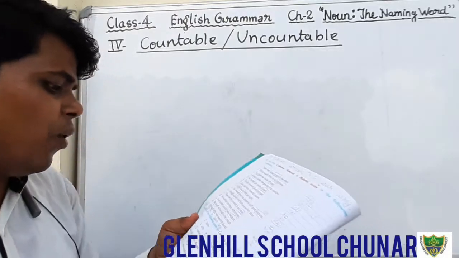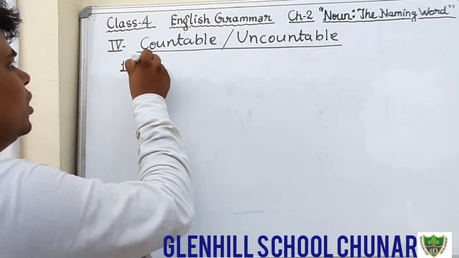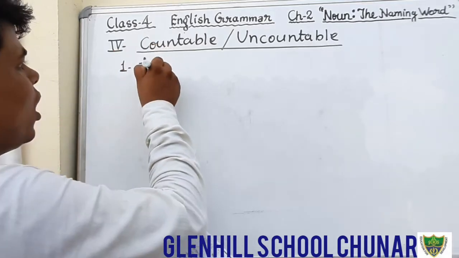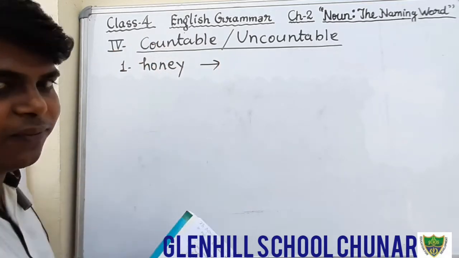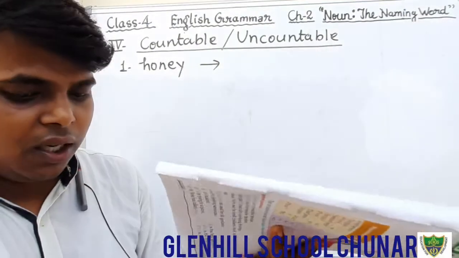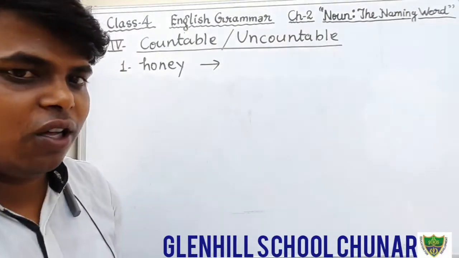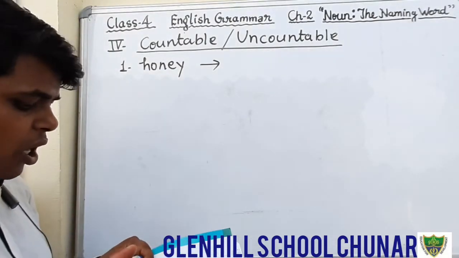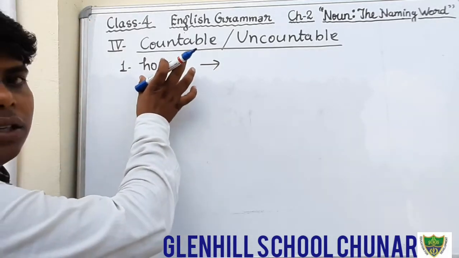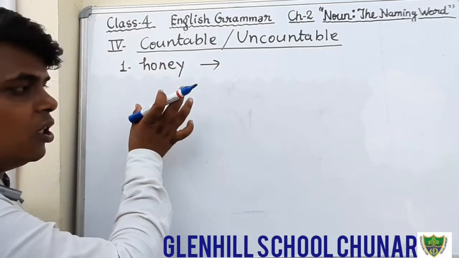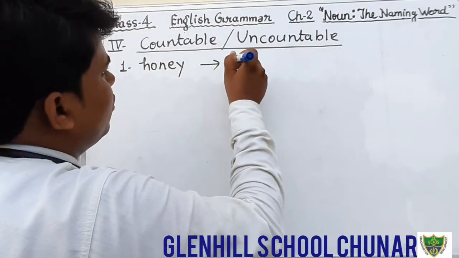So first of all, the first question given is honey. Can we count honey? No. Therefore, that is uncountable noun. Dear students, you will write the questions with a black pen, and the answers you will write with a blue pen.